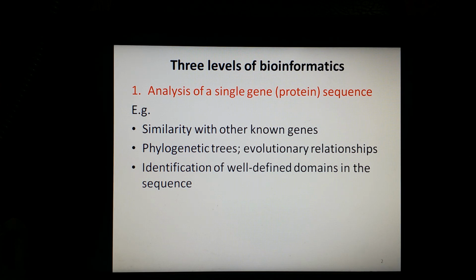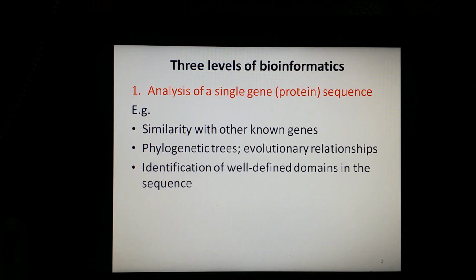Moving towards today's topic, the levels of bioinformatics. There are three levels of bioinformatics, and we will discuss them one by one in detail. The first level is analysis of a single gene, that is, a protein sequence. Under this level, we study similarity with other known genes, phylogenetic trees and their evolutionary relationships, and the identification of well-defined domains in the sequence.